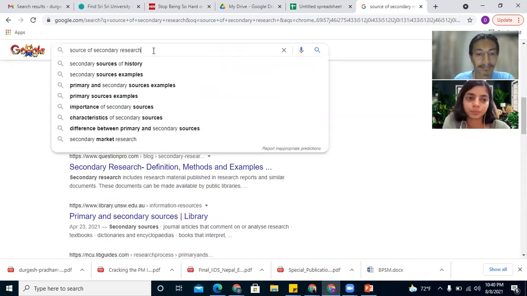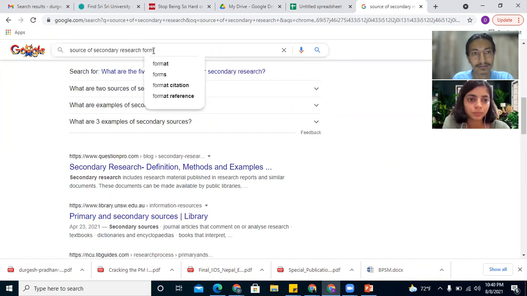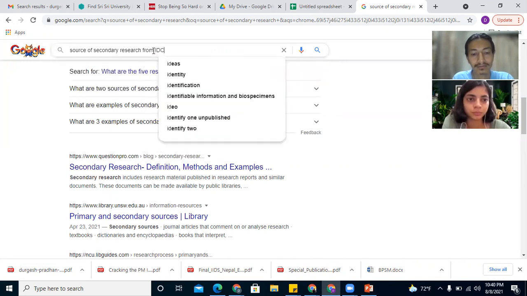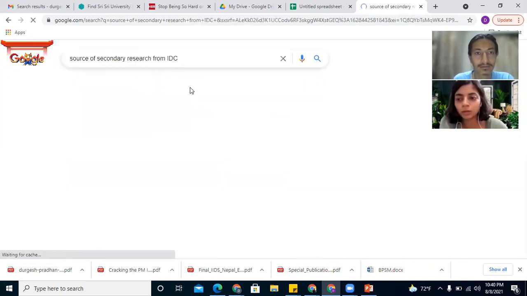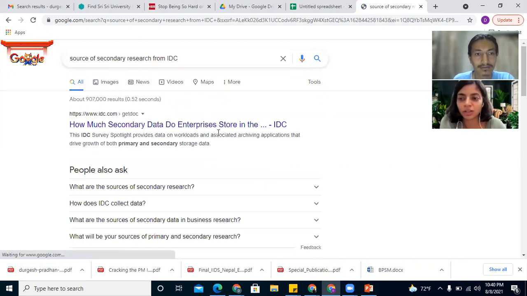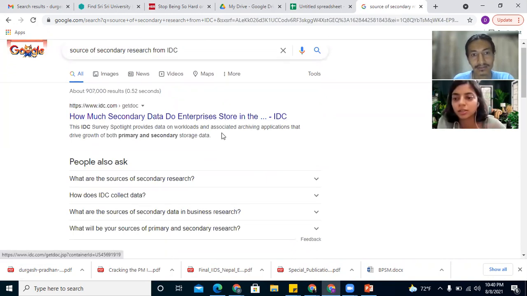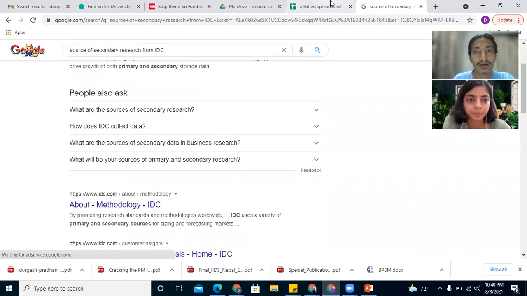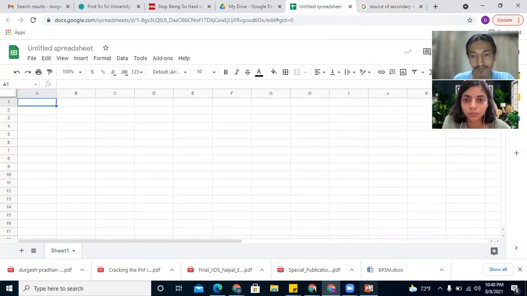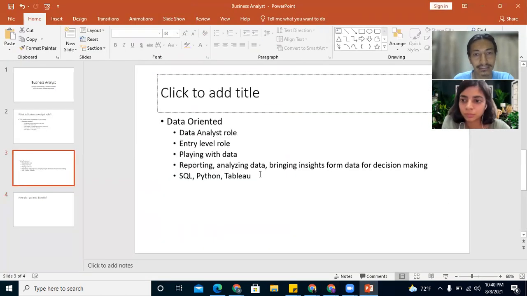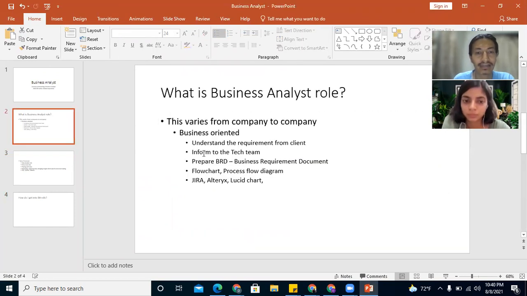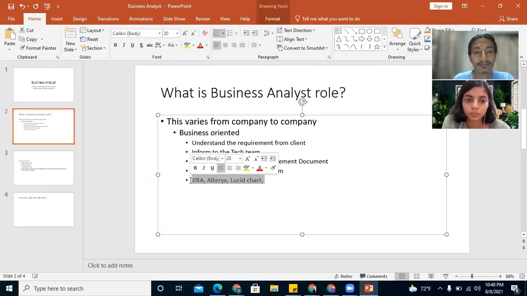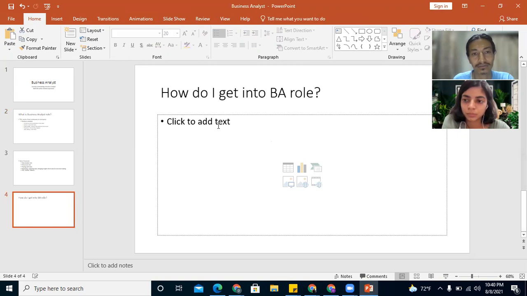Okay. And can we shift, if I am a market research analyst, can I become a data analyst? Yes, provided you have these skills. If you have these skills, then you can definitely make a move to a business analyst role.